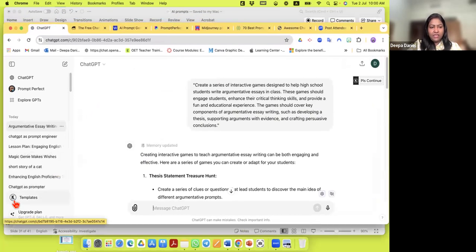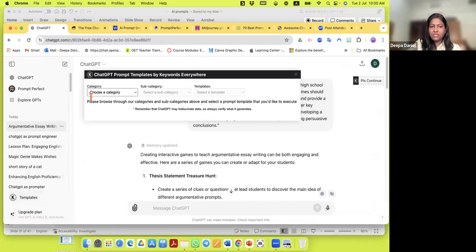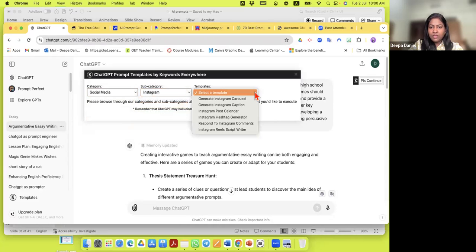So if you look here, I have the Keywords Everywhere templates. When I go to this, it gives me a kind of prompter template. Okay, so let's say I choose a category from here. Let me say, for example, social media. Then I choose Instagram. And what do I want?